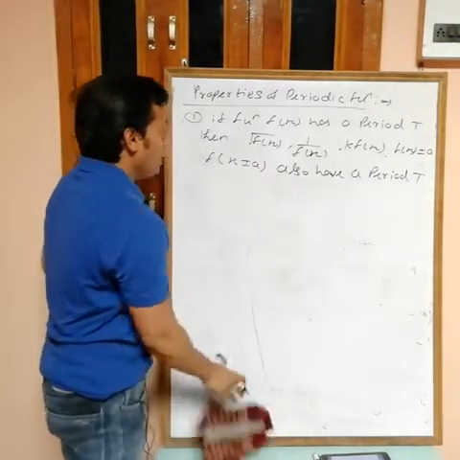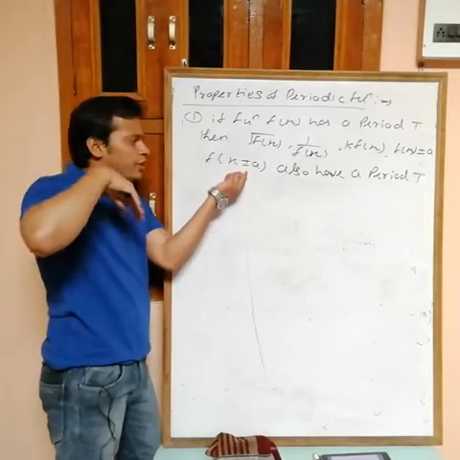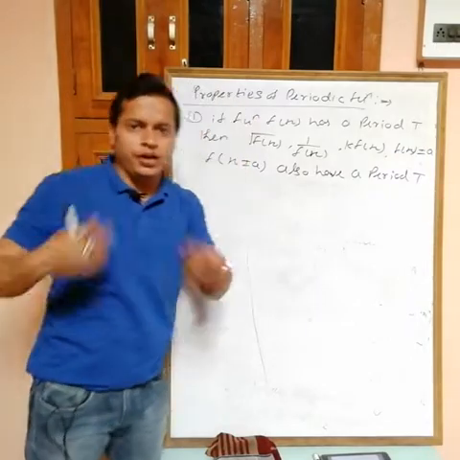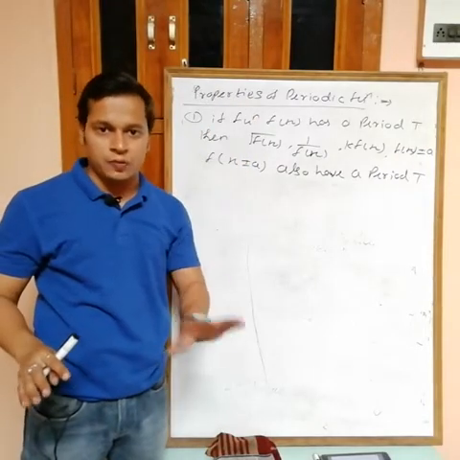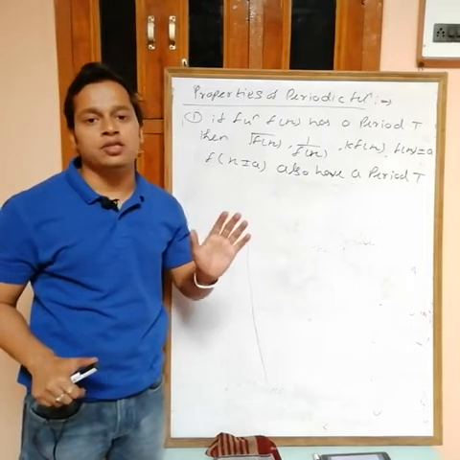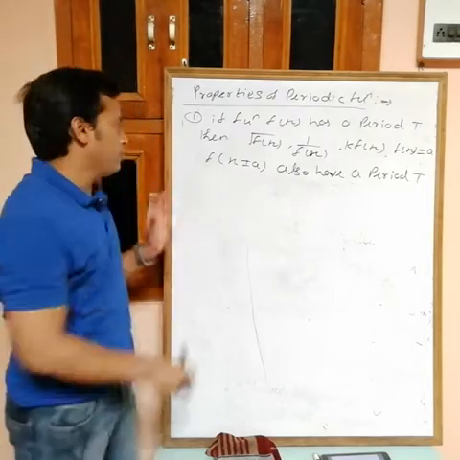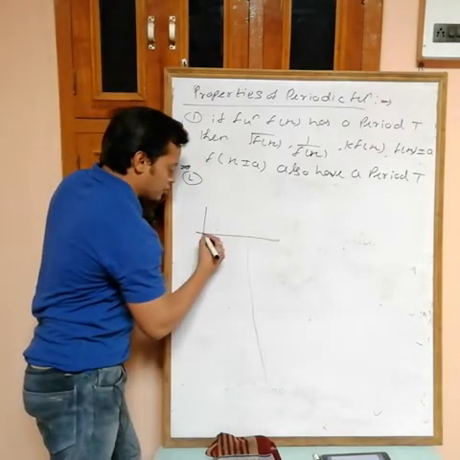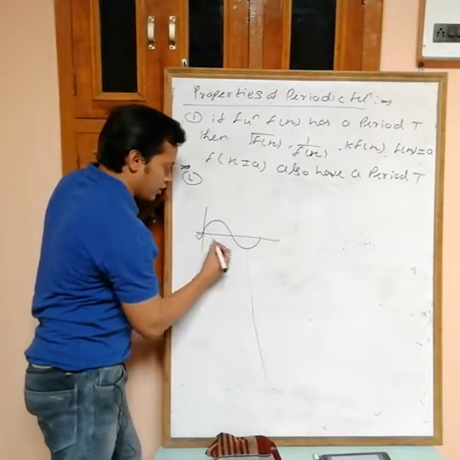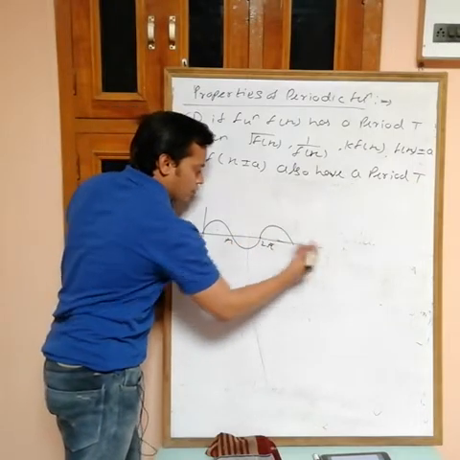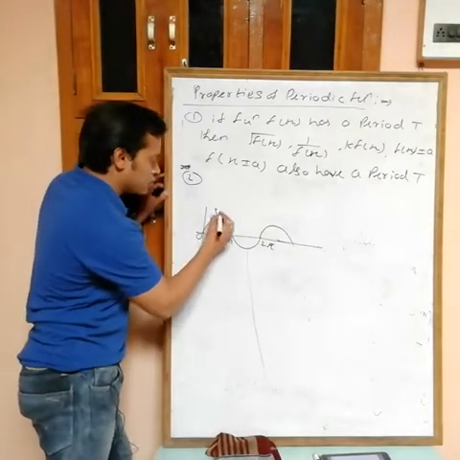Second point: if you are adding or subtracting any constant in x or in f(x), then the period does not change, it remains the same, 2 pi. But if you are multiplying a constant with x, then it changes. So remember this. See, for example, the period of sin x: draw the graph of sin x. This is the graph of sin x, 0, pi, 2 pi. The period of this is 2 pi. After that we have repeating values. This is for sin x.